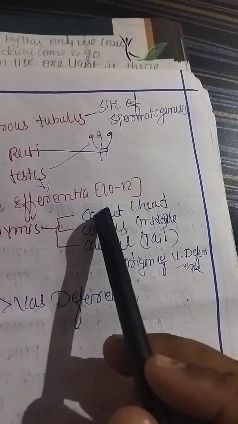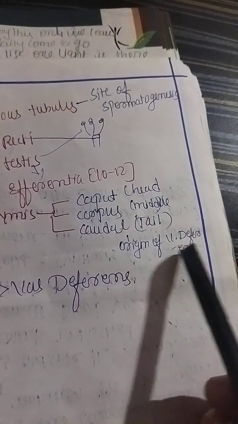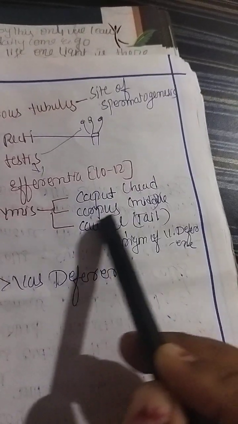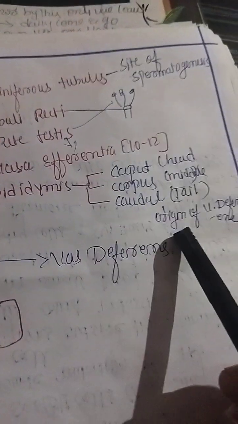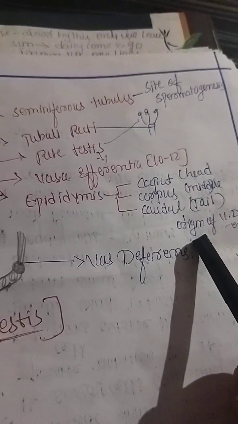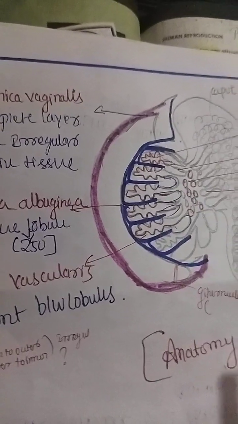Listen carefully. The epididymis contains 3 parts: caput, corpus and cauda. Where is the origin of the vas deferens? In the cauda part of the epididymis is the origin of the vas deferens. So that is about the testis. We studied the testis. It contains 3 layers: tunica vaginalis, tunica albuginea and vasculosa.